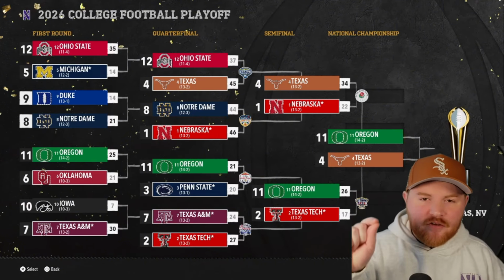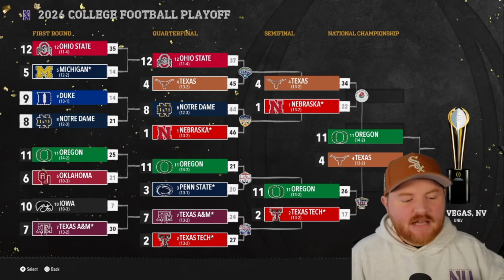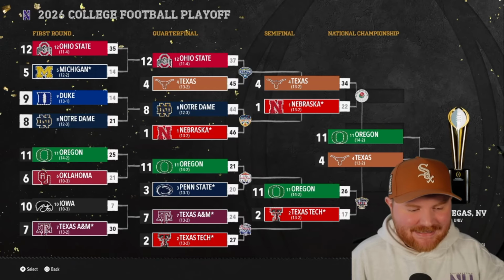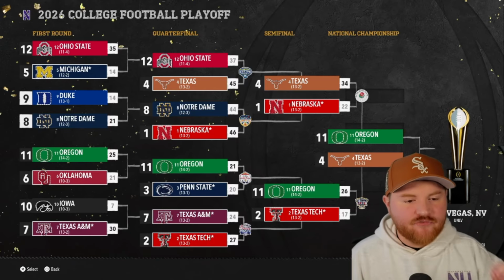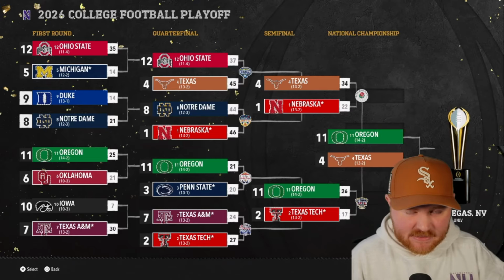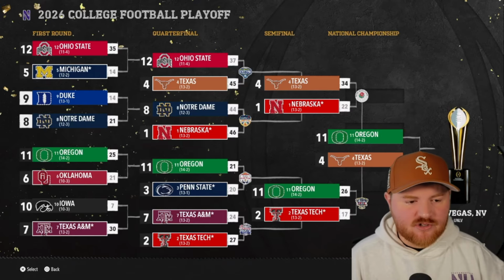Okay, Ducks, don't fail me now. Ducks beat Texas Tech 26-17 in the Sugar Bowl. They will take on Texas, who beat Nebraska 34-22 in the Rose Bowl. They will face off in Las Vegas for the national championship game.